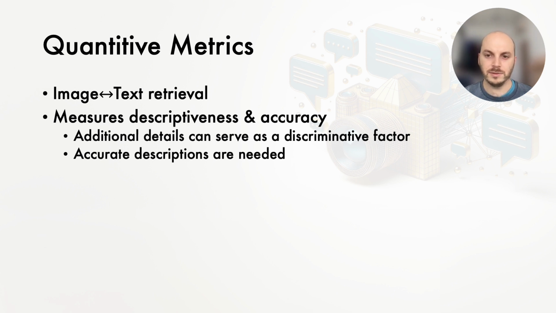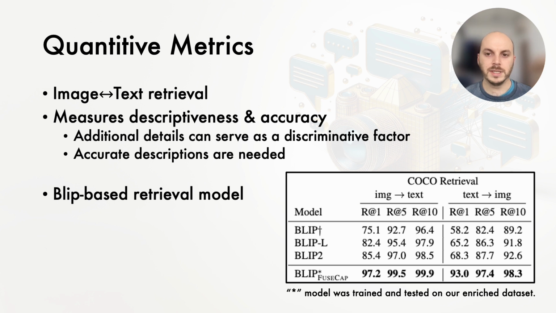As an additional quantitative metric, we use image text retrieval. This task aims to accurately find relevant images based on textual descriptions or vice versa. Since accurate additional image details can serve as the discriminative factor, retrieval performance can be used as a successful metric for measuring caption descriptiveness. We use a BLIP-based retrieval model and show that when trained and tested on the FuseCap data, the retrieval performance improves significantly compared to the models that used the original captions.